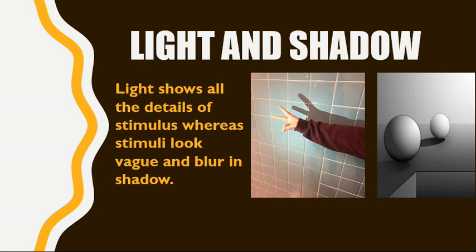Because of this light, we can see the details of the object, and because of these details, we can clearly assess what the object is. The objects look vague, unclear, and blur in the shadow. So, light gives us proper vision.